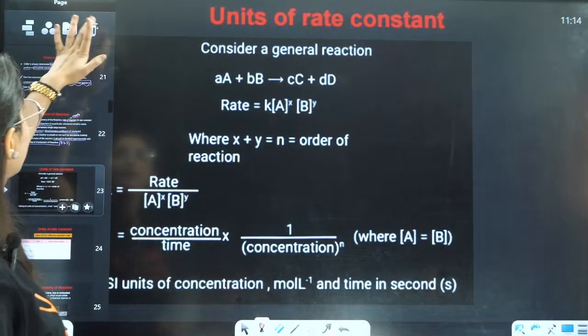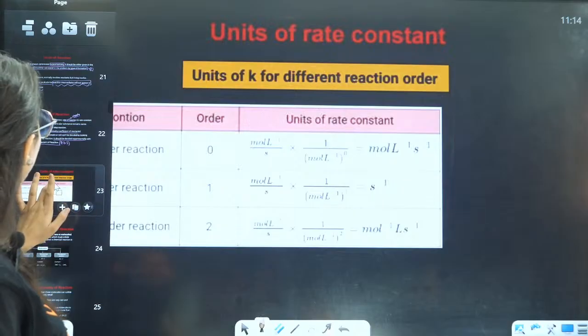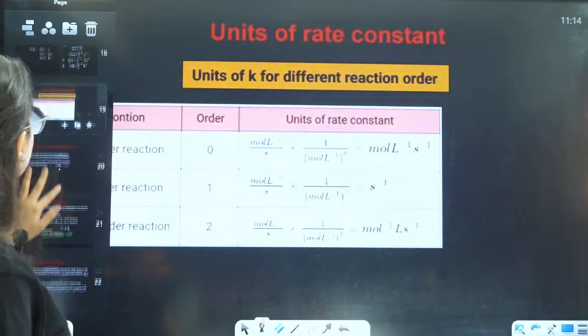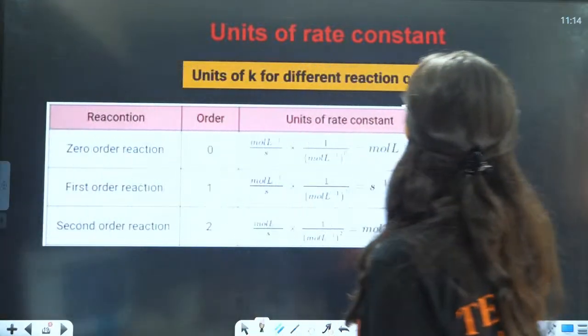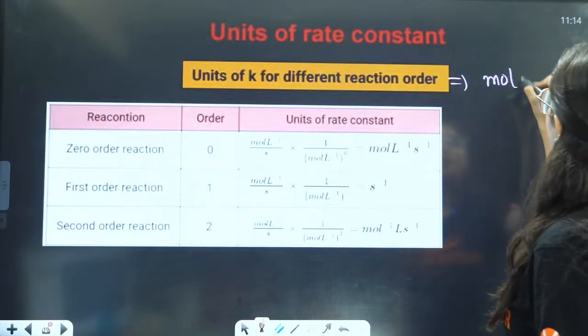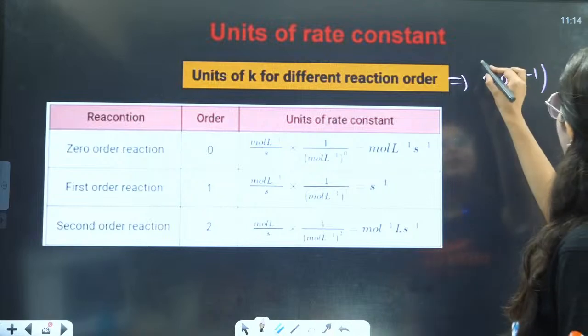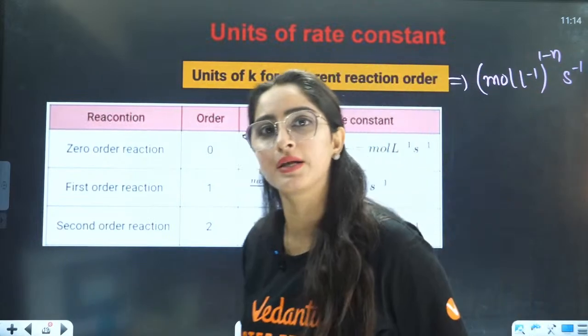Units also, students, we have already done. So I am just deleting this slide here, right? Units we have already done. When we did the units, I told you that the unit of rate constant is mole per liter to the power 1 minus n per second. You don't even need to derive this, right? Mole per liter to the power 1 minus n per second.